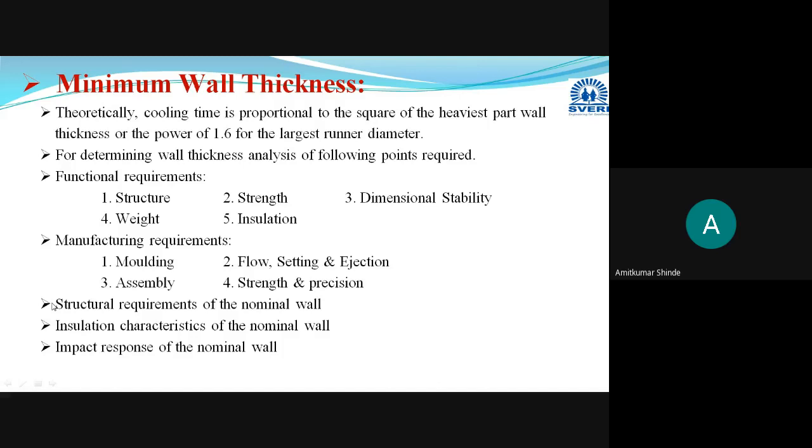And suppose you have decided to give the minimum wall thickness and still that manufactured part is not providing the required strength, then you can add extra support or extra strength with the help of ribs or bosses. That extra arrangement we will discuss in the part on the design of bosses and ribs.